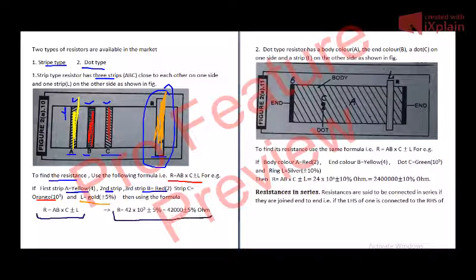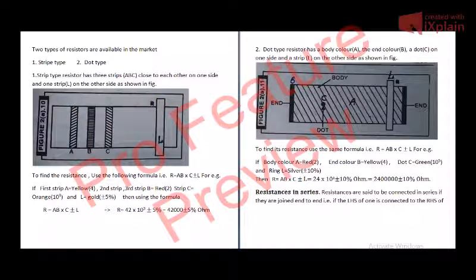When we calculate, it becomes 42000 plus minus 5% ohm. So the resistance of this resistor will be 42000 plus minus 5% ohm, or 4.2 into 10 raised to power 3 plus minus 5% ohm.